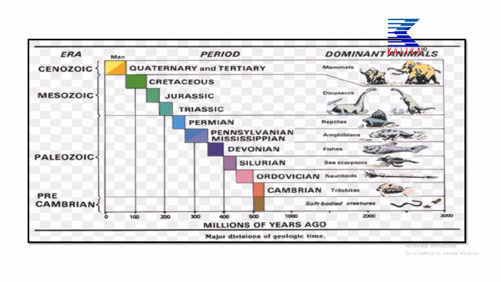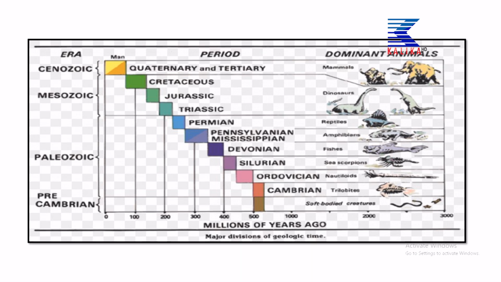There are different animals: in the Cambrian, trilobites; in the Ordovician, nautiloids; in the Silurian, you can see sea scorpions; in the Devonian, huge fishes, large aquatic animals, start to develop. Then in the Pennsylvanian and Mississippian periods, amphibians started to develop.